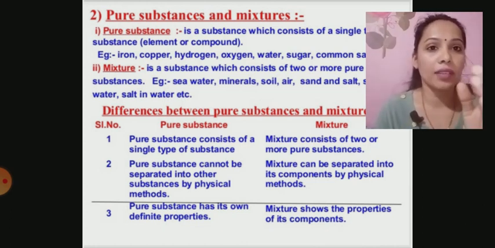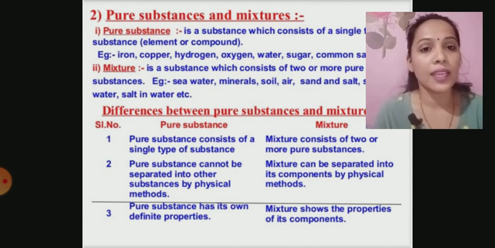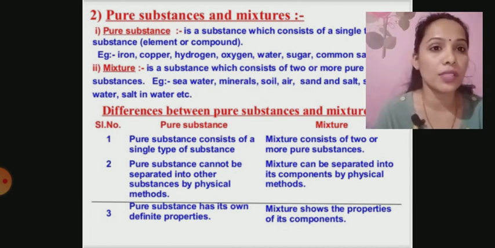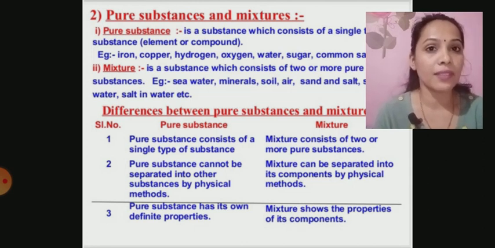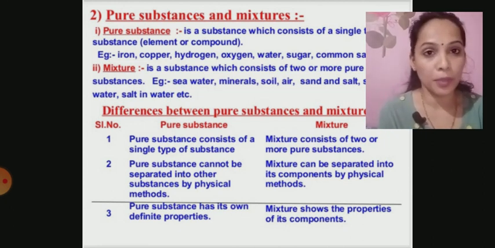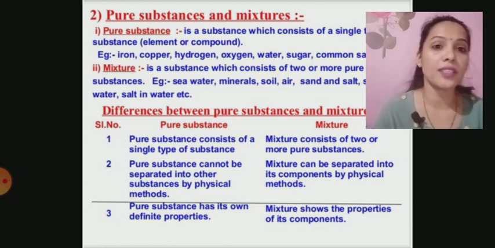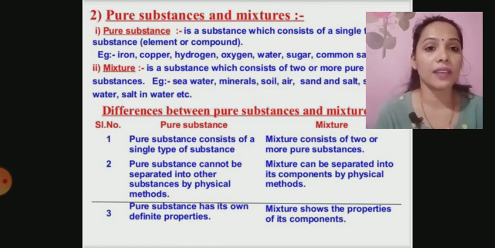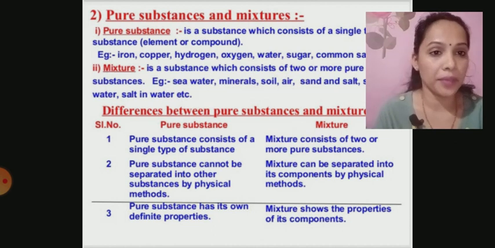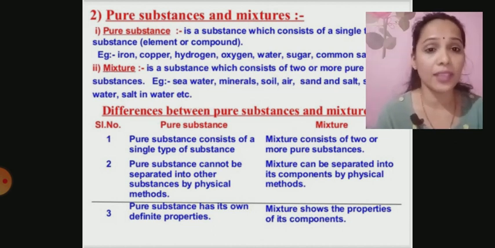Also, you can see the examples for pure substance given there, in which iron, copper, hydrogen, oxygen are elements, and water, sugar, common salt are compounds which come under pure substance again. And mixtures, for example, sea water was a mixture of many salts and water, soil, air, sand and salt, salt in water, all these are examples of mixtures. If you see the differences between pure substances and mixtures, it is very clearly seen and you know it. We have already spoken, so I do not want to drag it a lot.